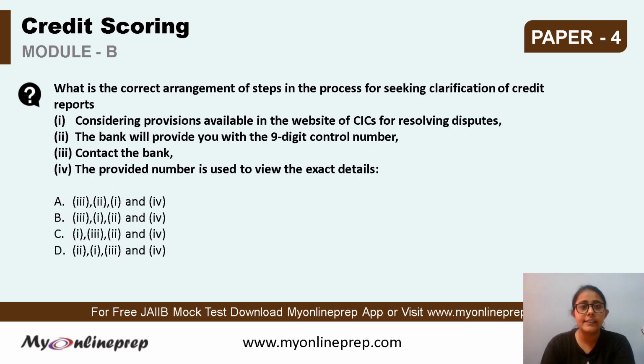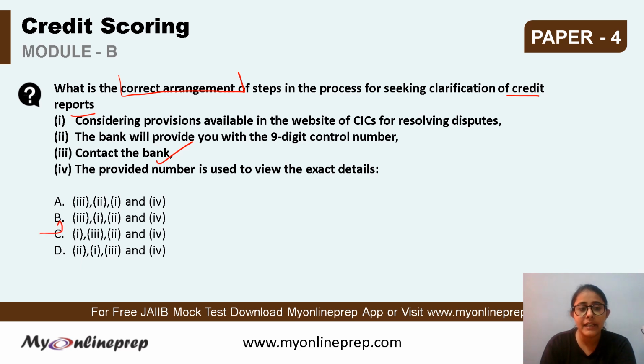The question here says, what is the correct arrangement of the steps in the process for seeking clarification of credit reports? तो यहाँ पे correct chronological order में हमें इन 4 steps को put करना है. The steps are: first, considering provisions available in the website of CICs for resolving disputes. Second, the bank will provide you with a 9-digit control number. Third, contact the bank. And fourth, the provided number is used to view the exact details. तो अगर हम लोग इसमें से देखें तो सबसे पहला स्टेप तो होना चाहिए कॉन्टैक्टिंग द बैंक. Okay, so contacting the bank should be the first step.